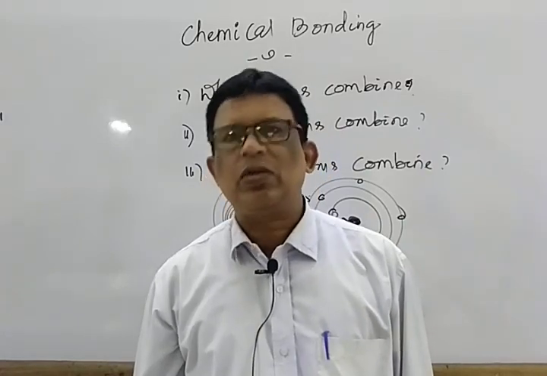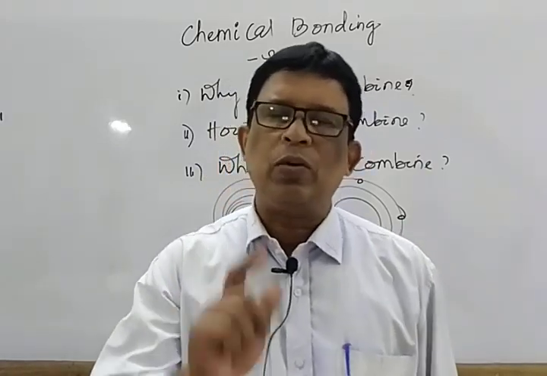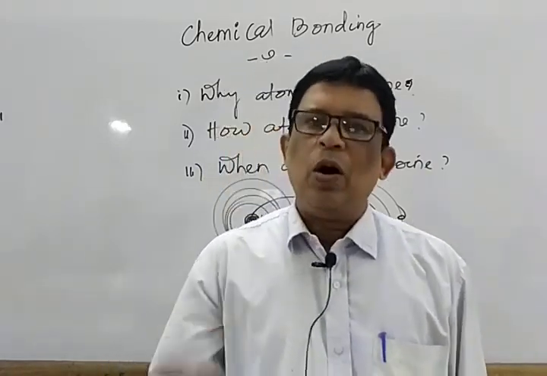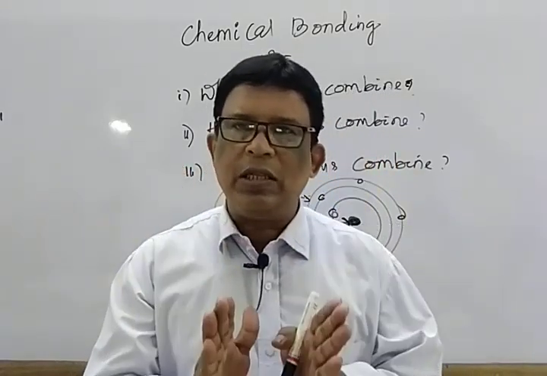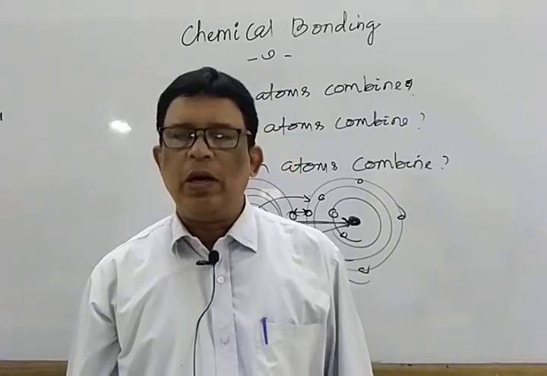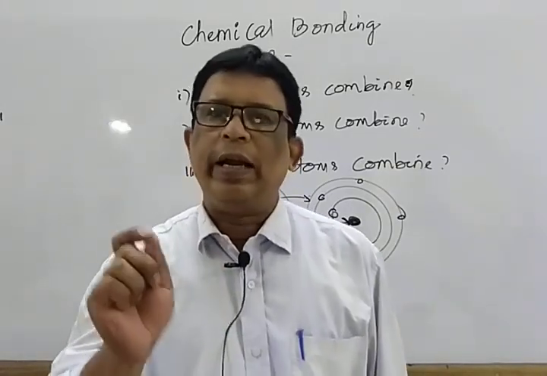So let us discuss one by one. Focus on the first one, that is ionic bond or electrovalent. Listen students, try to understand the concept, then we start writing. Point one is ionic bond or electrovalent bond.